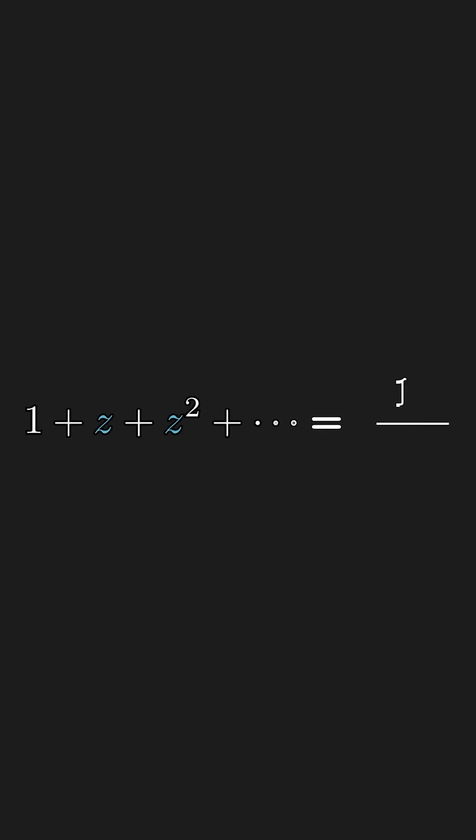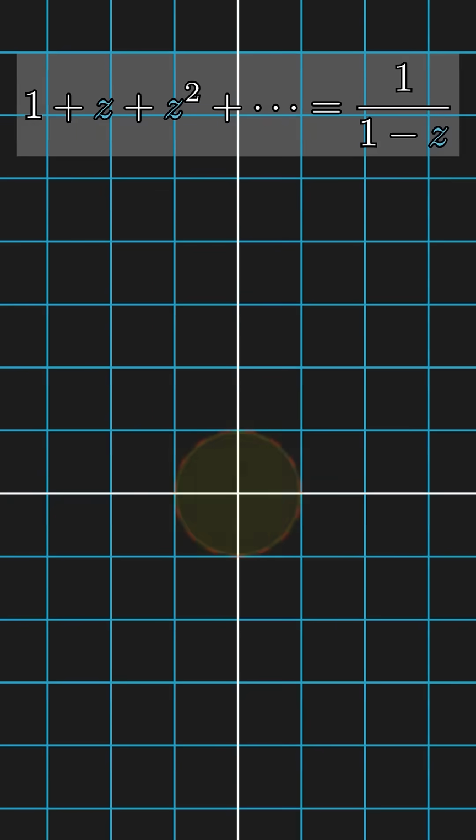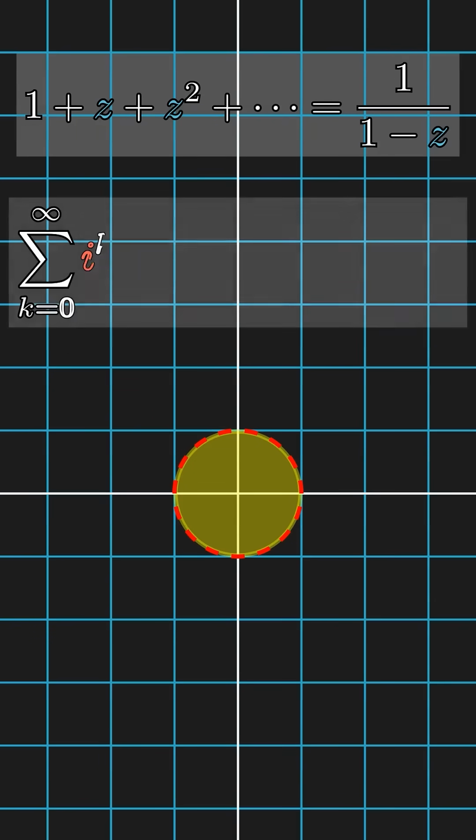You may have learned the geometric series formula in high school, but it only converges for any values of z with an absolute value less than 1. For example, let's take a number exactly on the boundary, like i. Then in this case, the sum oscillates forever and never converges to a specific value. And for any number outside the boundary, the sum blows up to infinity.